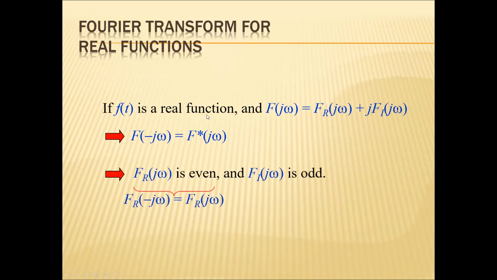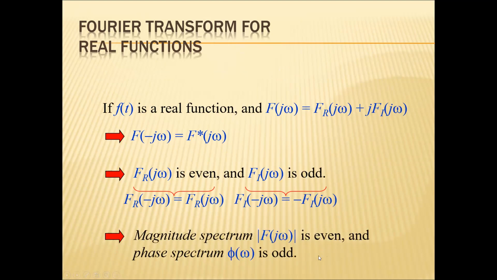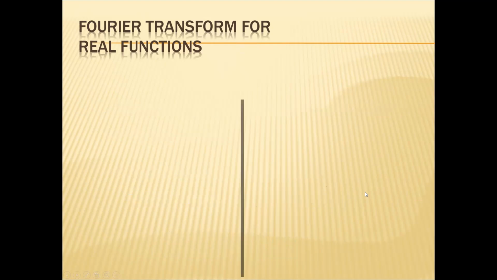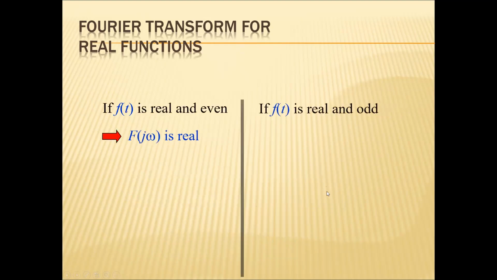So if f of t is a real function, the real part of F of omega is even and the imaginary part of F of omega is odd. That is, Fr of minus j omega equals Fr of j omega, and Fi of minus j omega equals minus Fi of j omega. So the magnitude spectrum of F of omega is always even and the phase spectrum of F of omega is odd. This is a consolidated way of representing it: if f of t is real and even, F of omega is real. If f of t is real and odd, F of j omega is pure imaginary.